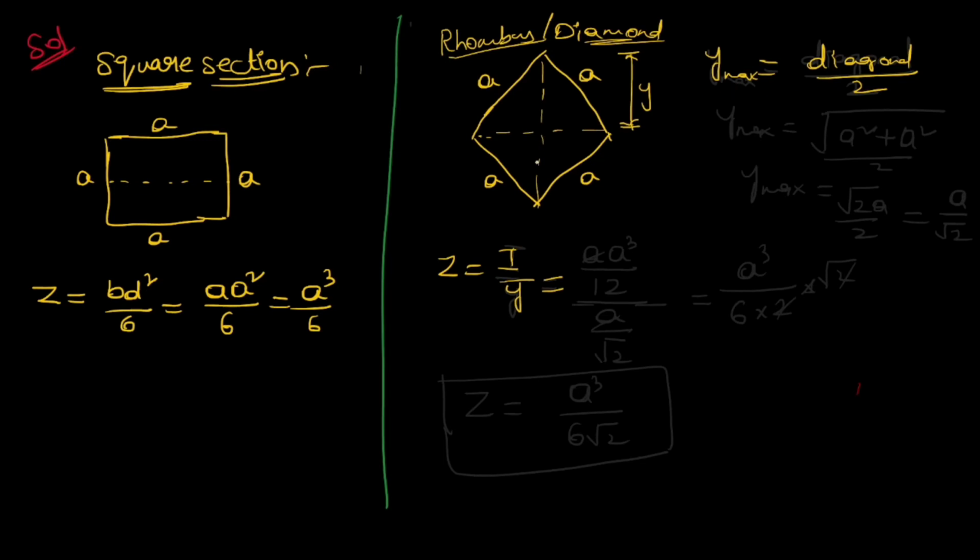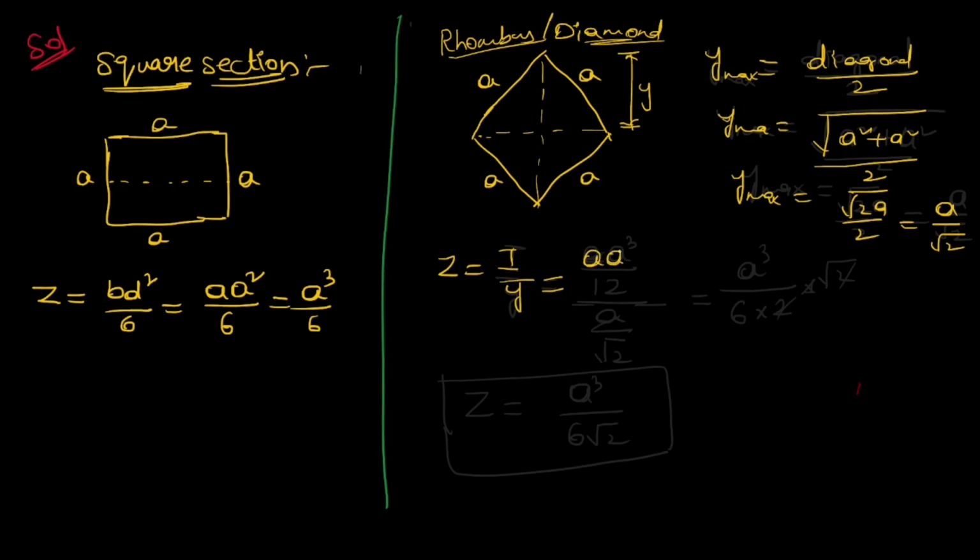How will you find the diagonal length? The diagonal is equal to root of A square plus A square, so by Pythagoras theorem we will find this diagonal. If we divide by 2 we will get Y max. So Y max is equal to root 2 A by 2, which is A by root 2. Therefore the I formula will be BD cube by 12, so A to the 4 by 12, similar to the square. So Y will be A by root 2.